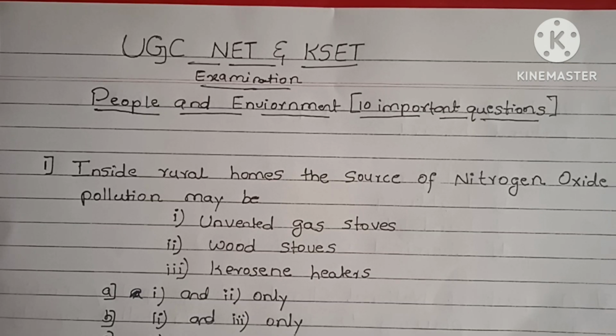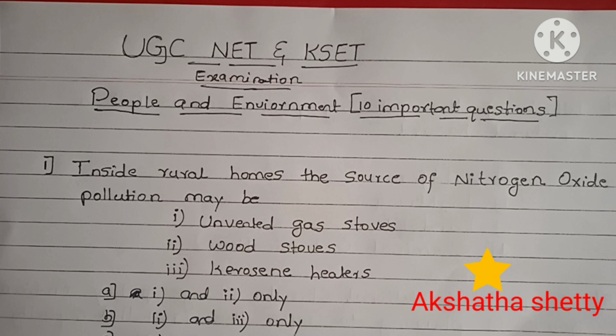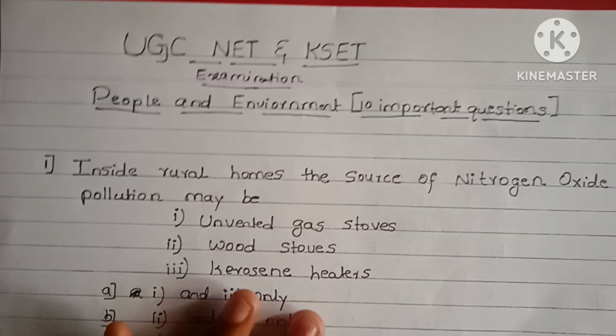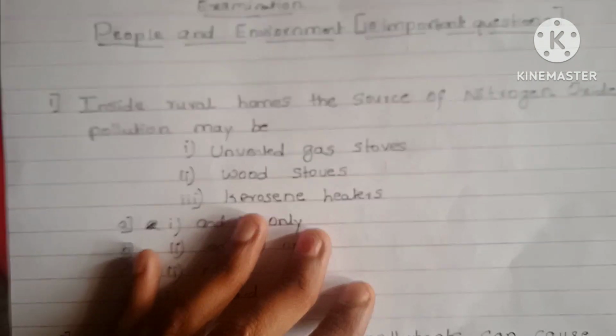Today we are discussing the UGC NET and KSET examination, Paper 1, subject People and Environment. Let us discuss 10 important questions.